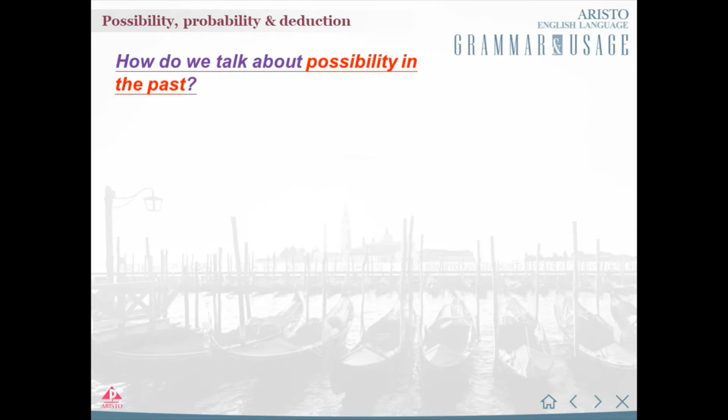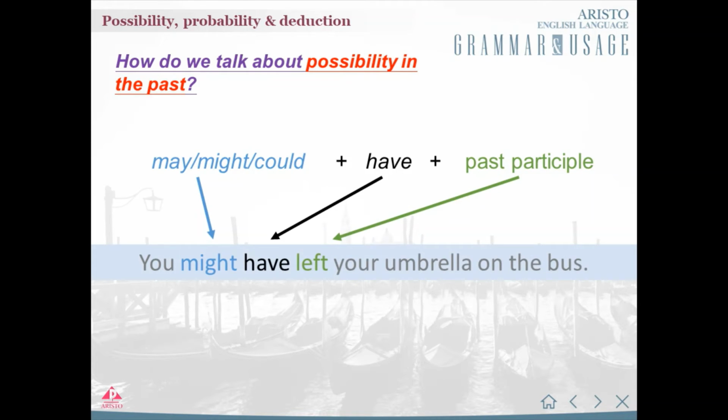Now that we have learned how to talk about possibility in the present, let's look at how we can talk about possibility in the past. We can talk about possibility in the past using may, might, or could, plus have, and the past participle of a verb. The example on the screen uses might, and have, and left, which is the past participle of leave. It means that there is a possibility that the umbrella was left on the bus.